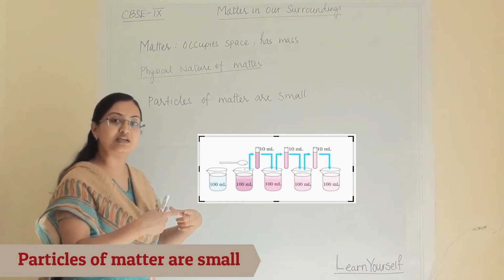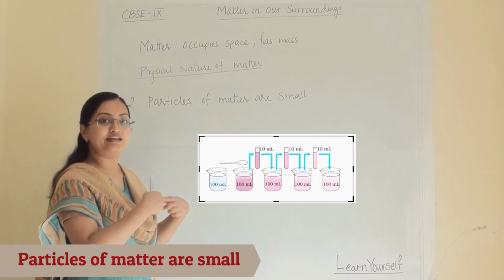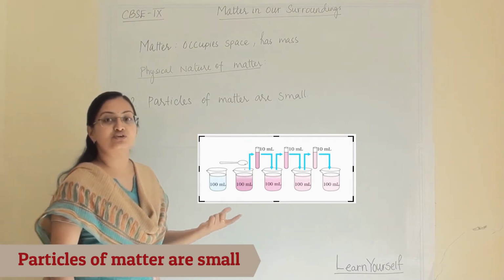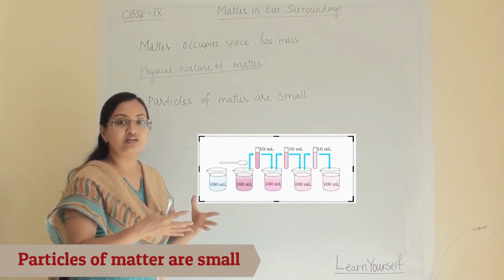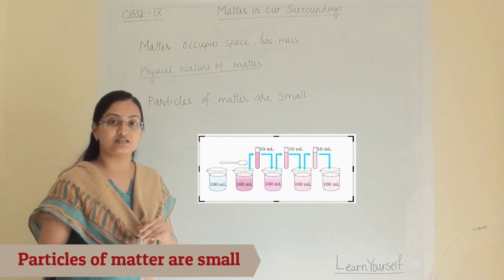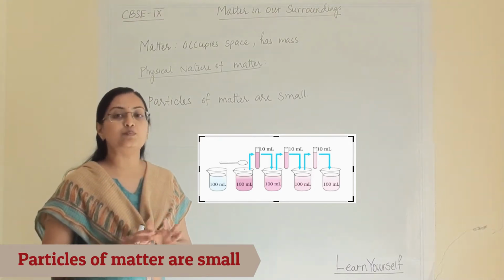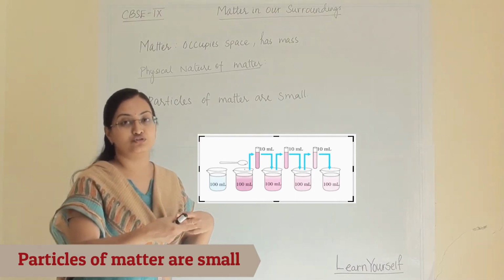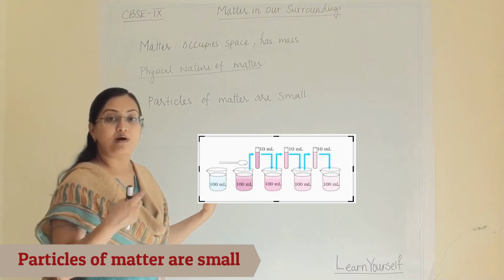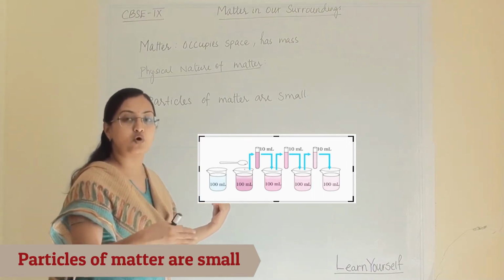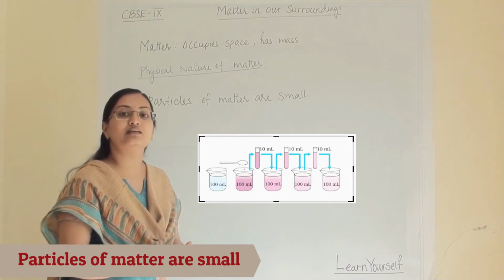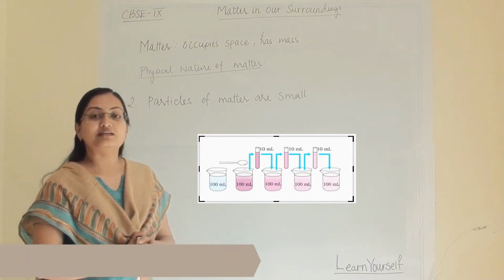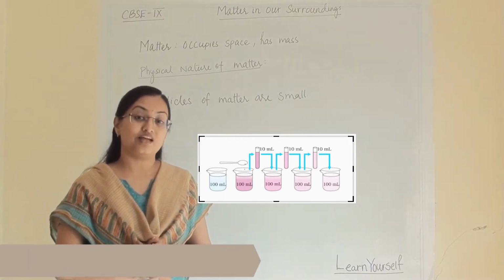Now from that second beaker again I am taking 10 ml and adding it to another beaker which contains 100 ml water. Now if I keep on doing like this, this dilution will still not affect the pink color. It will give pink color in each and every dilution. So this shows that particles of matter are really small. Even after the 5th and 6th dilution you can see a pink color in our beaker. So particles of matter are really small, and that too beyond our imagination.